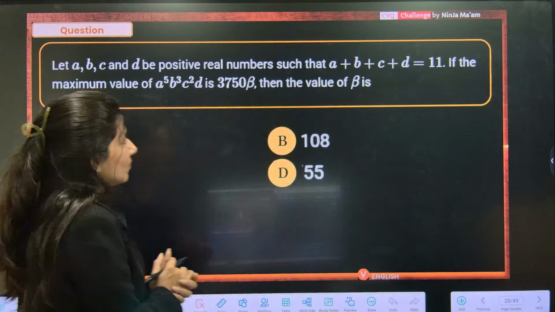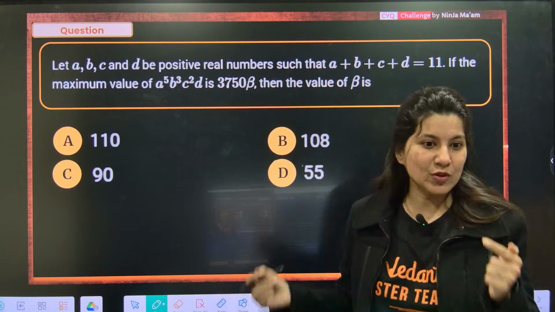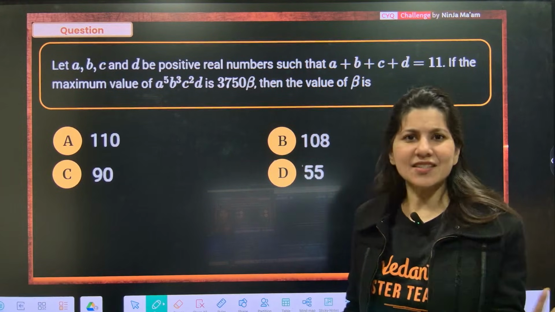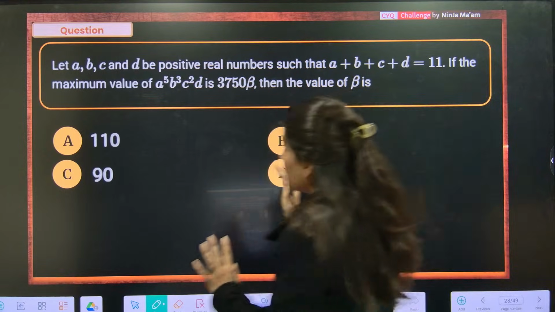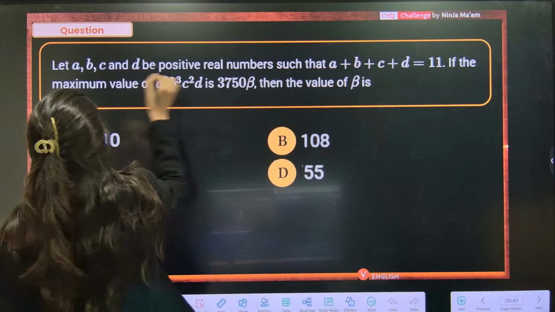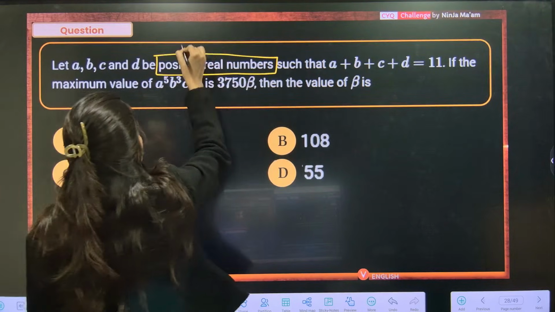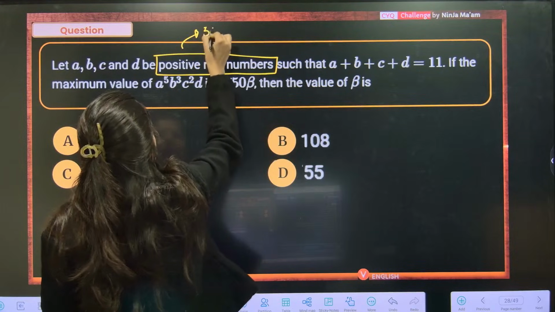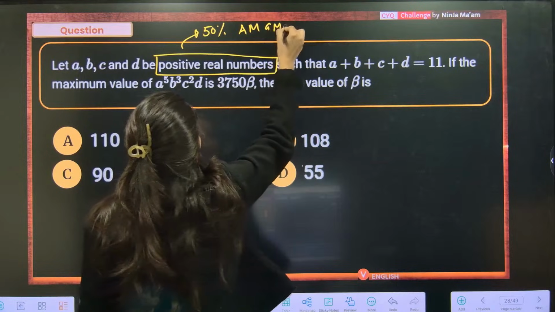Now, not many people will know the trick to solve such a question, but I'm going to tell you now. Very easy trick. You have to just understand it. A, B, C, D are positive real numbers. The moment they share that these numbers are positive, that means 50% confirmation that AM-GM inequality will be applicable.